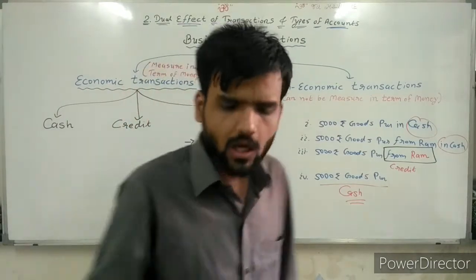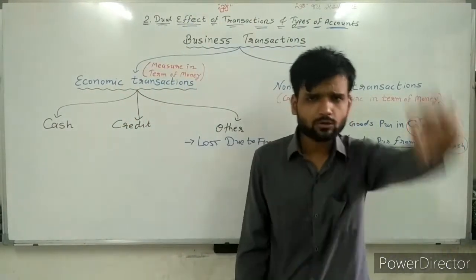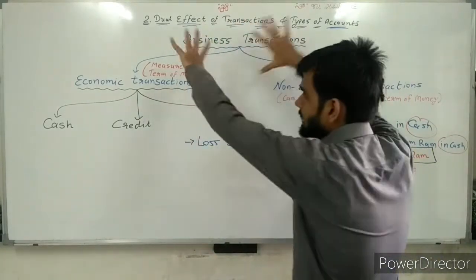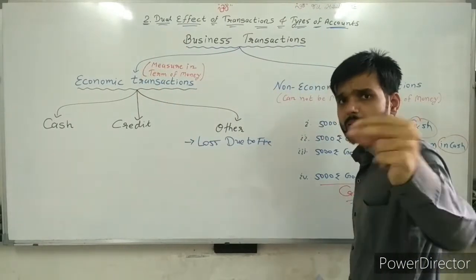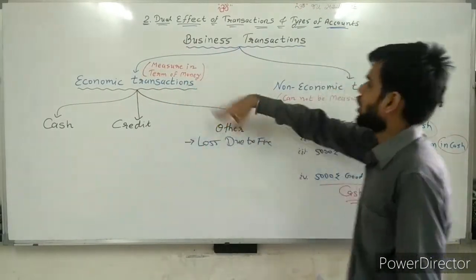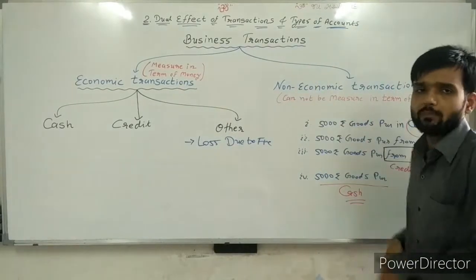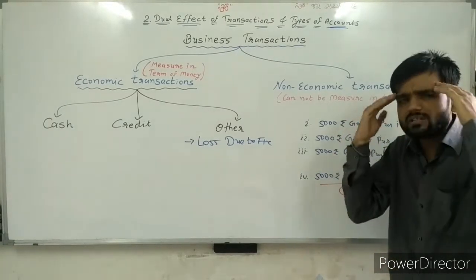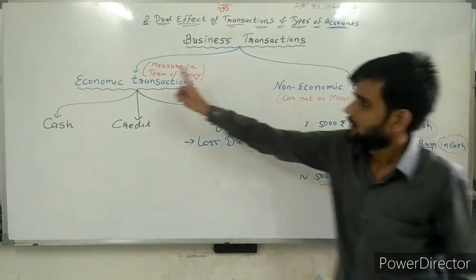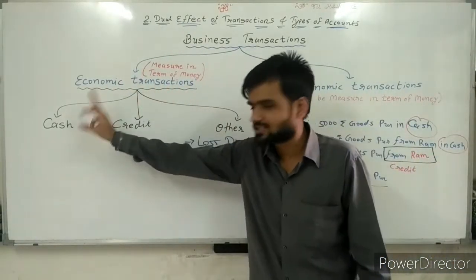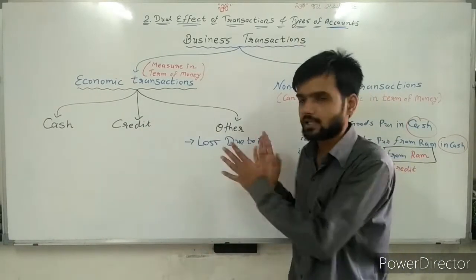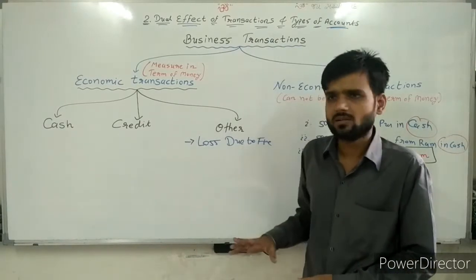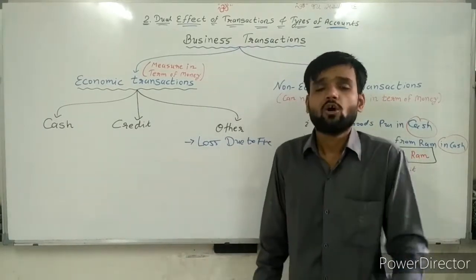So, what is our today's target? Today's target is only one thing, that business transactions are of two types. Bifurcate it: economic or non-economic. If non-economic, don't worry, don't go ahead, leave it. We don't think about it. For an economic transaction, it is a cash transaction, credit transaction or other. If it's other, then loss type of transactions may be there, free samples given may be there. But if cash or credit, then decide on the basis of the rule.